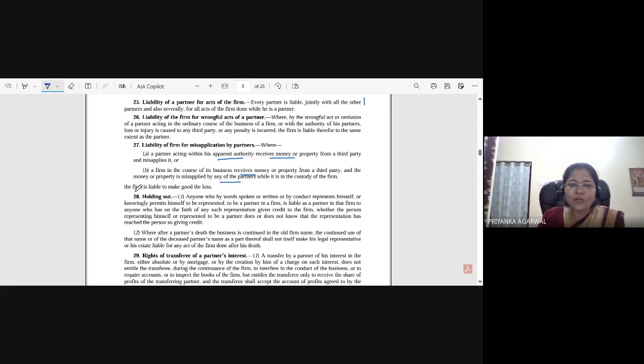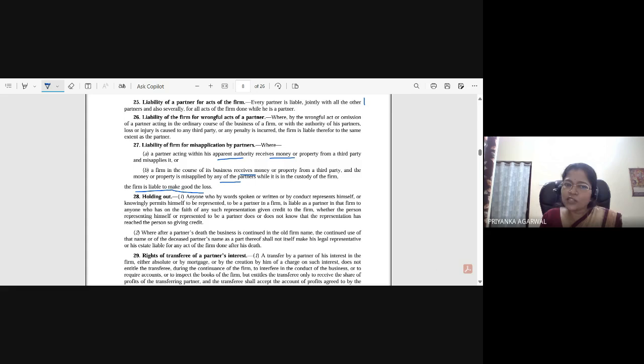Who is liable to make good the loss, and to whom? The firm is liable to make good the loss to the third party. Suppose a third party has given 1 lakh rupees for a future order, so that once certain goods come to your premises and are ready, you will deliver them to me.